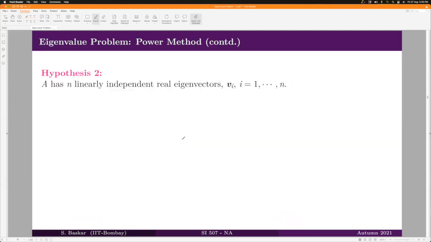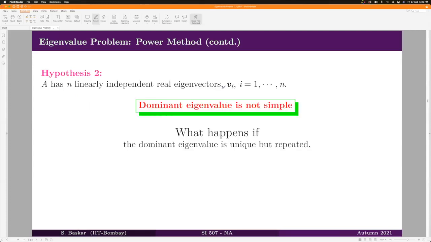If you recall, hypothesis 2 says that A has n linearly independent eigenvectors, right? What happens if this hypothesis is violated? What happens if the dominant eigenvalue is not simple? Especially, what happens if the dominant eigenvalue is unique but repeated? Say, for instance, the eigenvalues of your matrix are 2, 2, and 1. In this case, your dominant eigenvalue is unique because 2 is the dominant eigenvalue, but it is repeated.